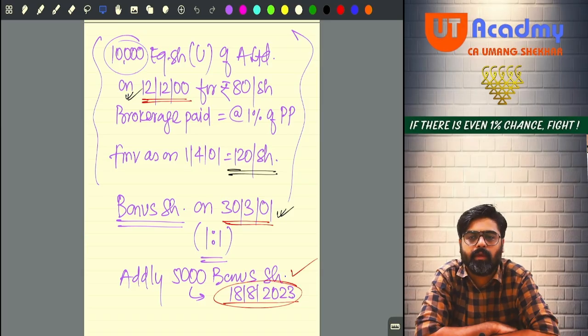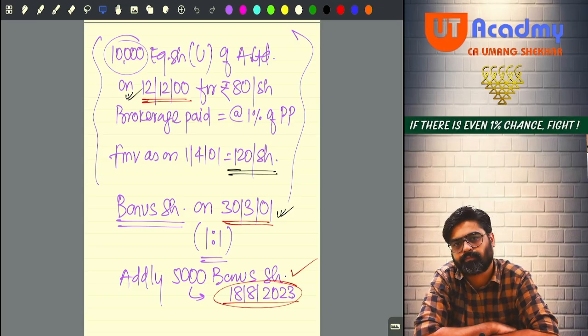Full stop. New paragraph. Write down the FMV of these shares. The FMV of these shares as on 1st April 2001 was rupees 120 per share.